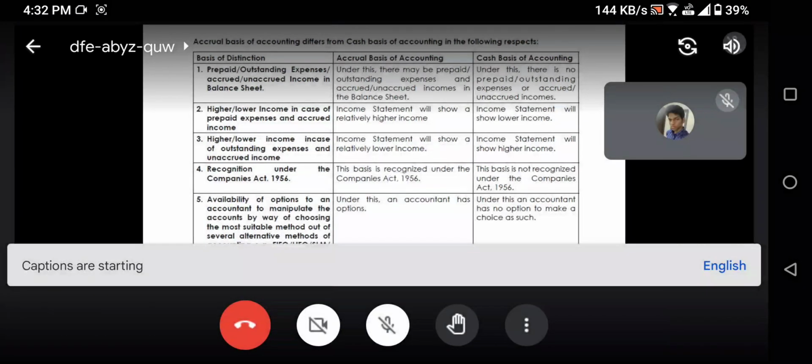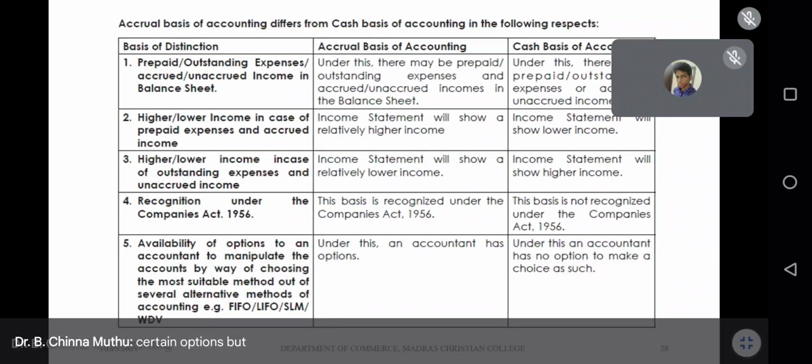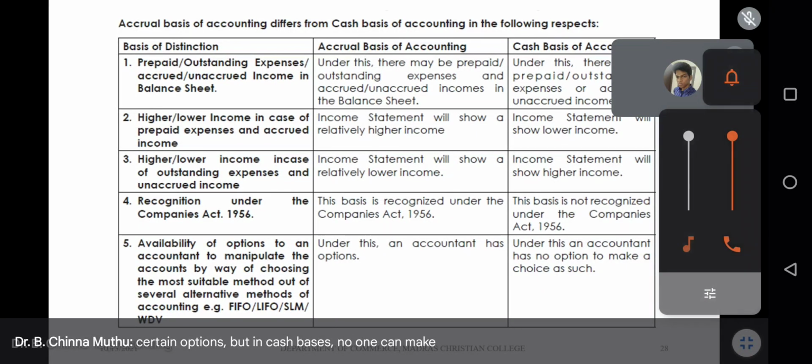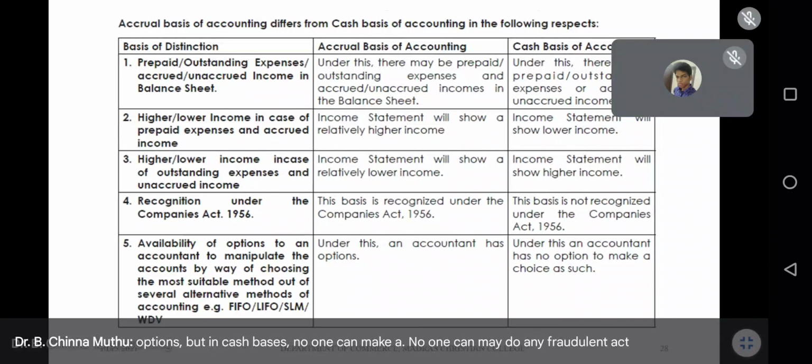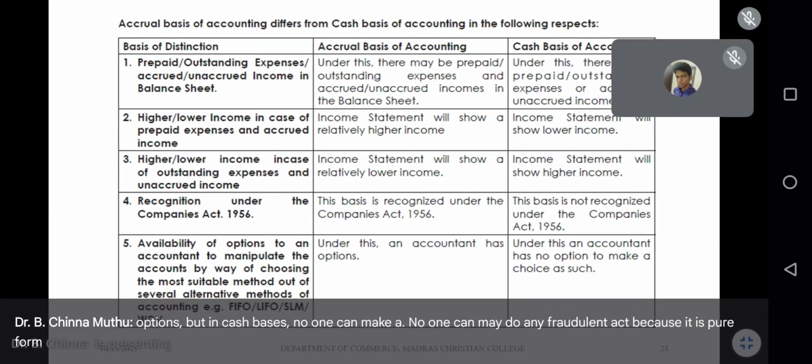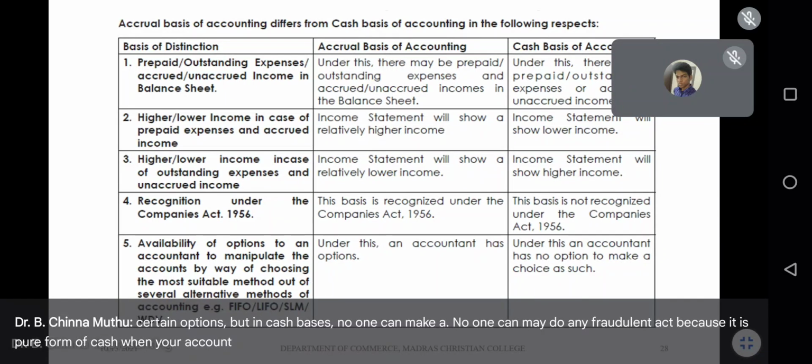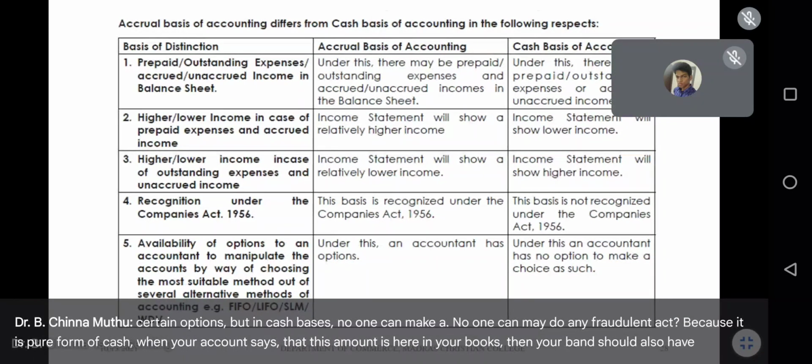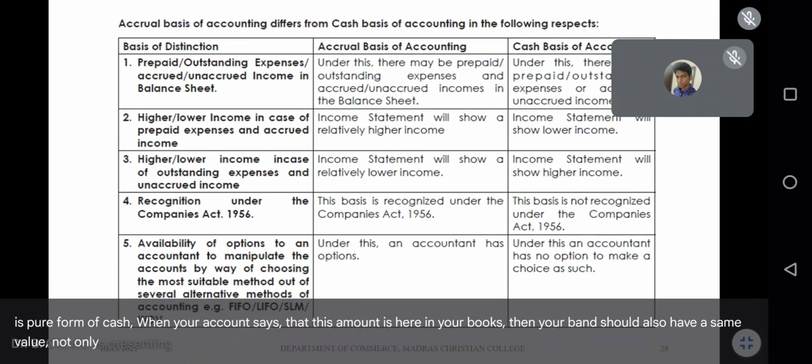Accountants have certain options, but in cash basis, no one can do any fraudulent act because it is pure form of cash. When your account says that this amount is here in your books, then your bank should also have the same value, not only on cash book basis, but for all the basis.